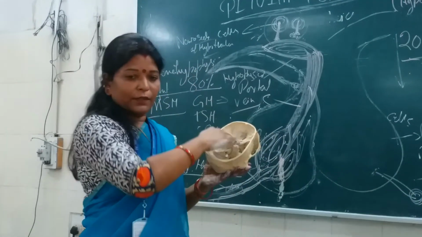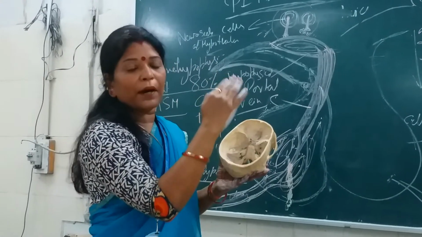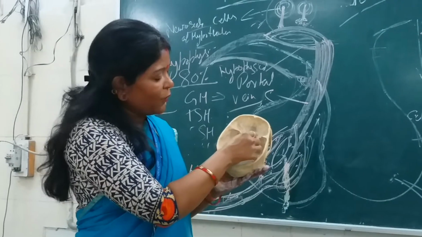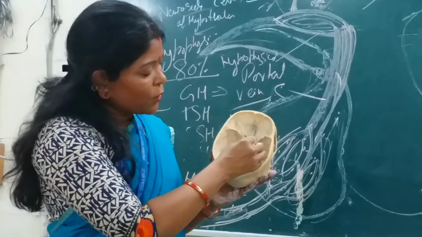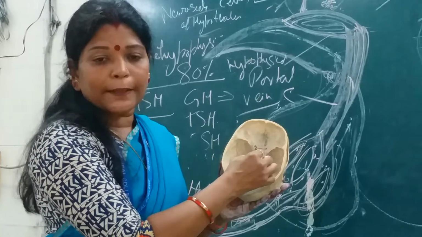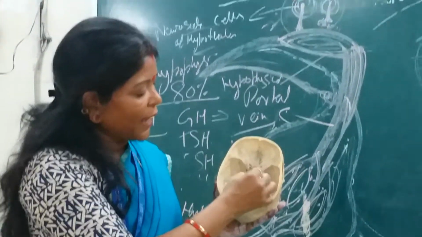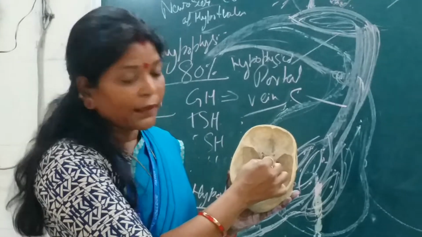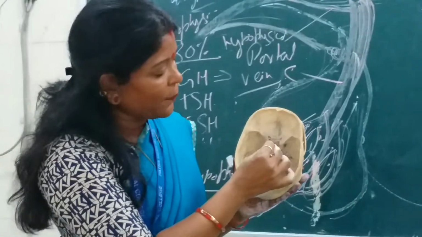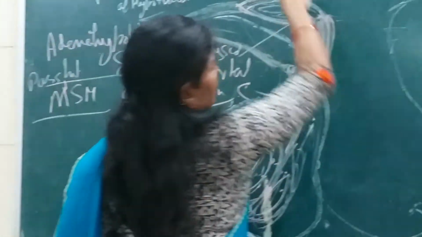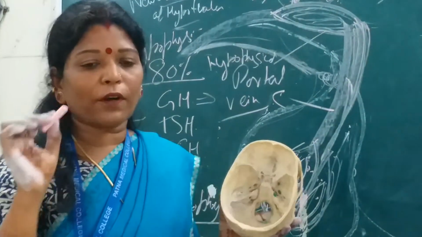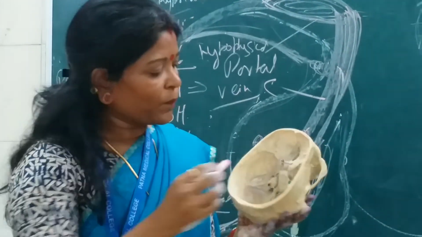Above, what is the above relation of this pituitary gland? When we discussed the cavernous sinus, just remind it. Here was the diaphragma sellae, isn't it? In the diaphragma sellae there was an aperture for the passage of the infundibular stalk that connects to the floor of the third ventricle.